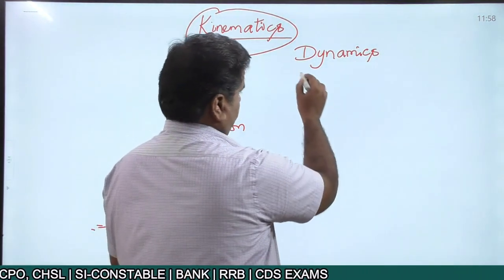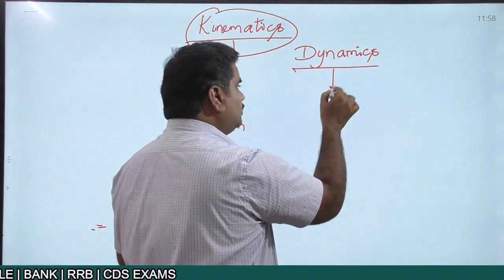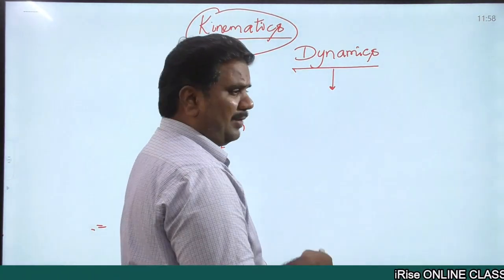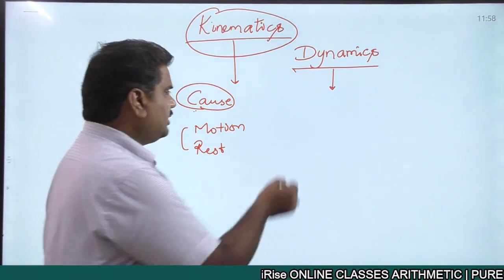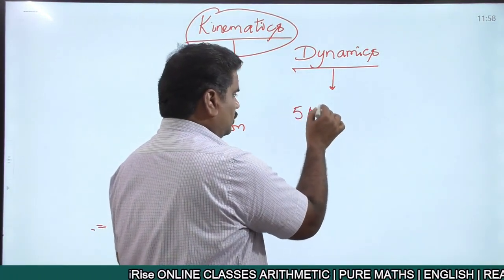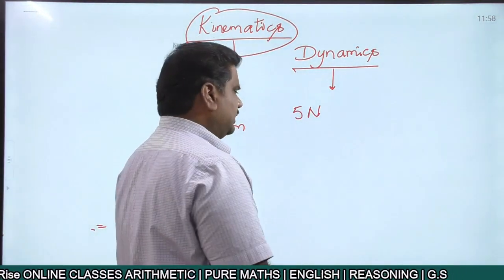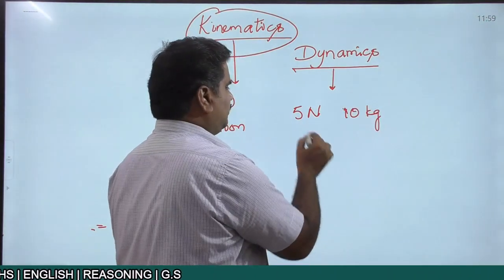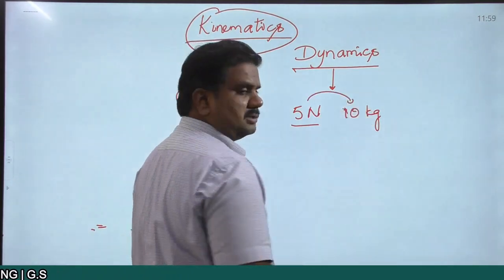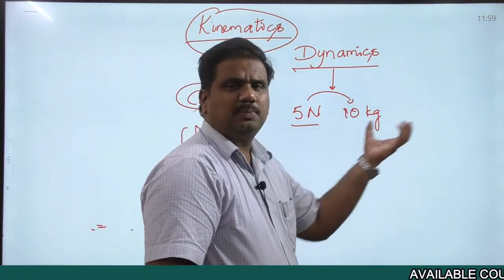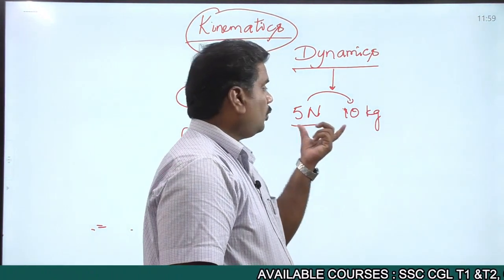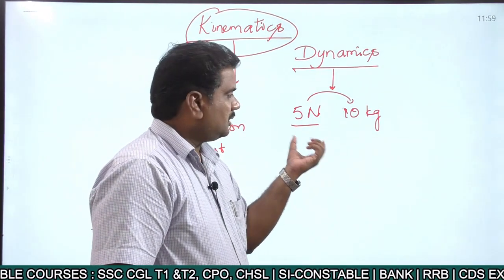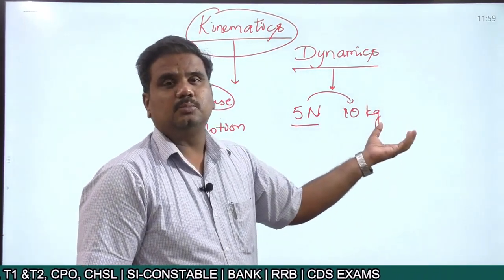But in the case of dynamics, we discuss why the object is moving from point A to point B, under what influence. Right? So suppose that a force of 5 newtons is acting on a body of certain mass, let the mass be equal to 10 kgs, right? So when a force of 5 newtons is acting on a body of 10 kgs, it is producing some change in the position of the object, right? So here why the object is moving? Because you are applying certain amount of force. So here we are talking about the reason why the object is moving.